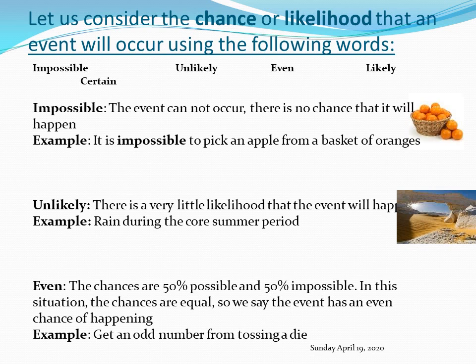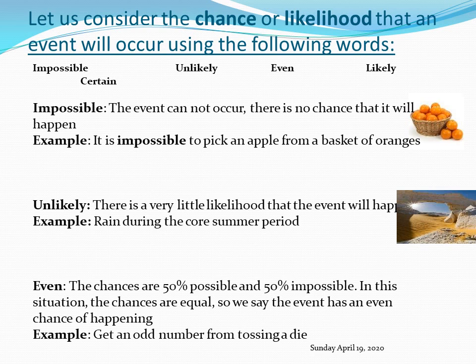Six numbers from 1 to 6. Now, if I said, what is the likelihood that I will get a 7 from tossing one die? Then in that case, you can say it is impossible because a die does not have up to 7. A die stops at 6. The numbers on the die stop at 6. So how will I get a 7 from it? Impossible.